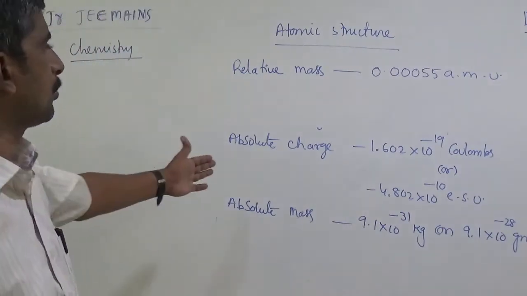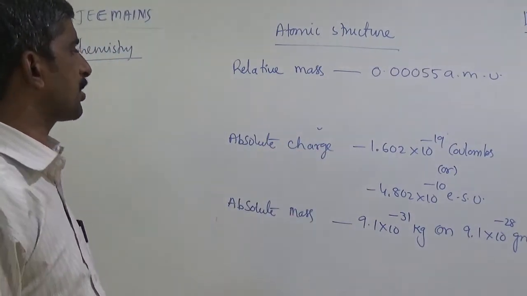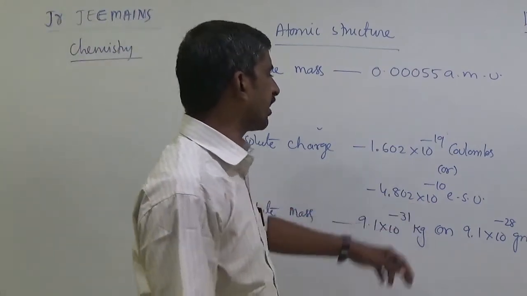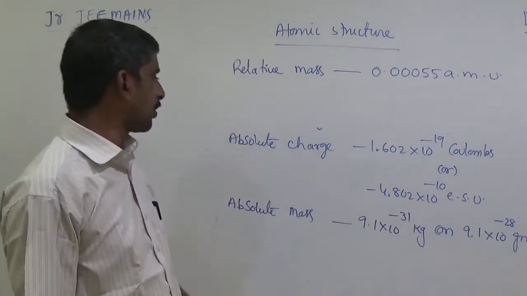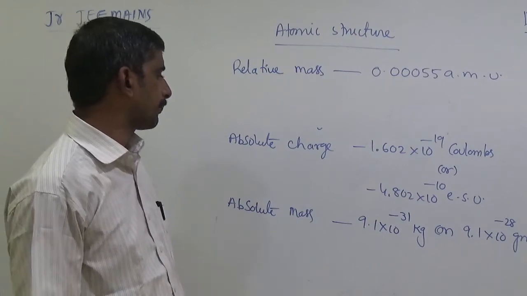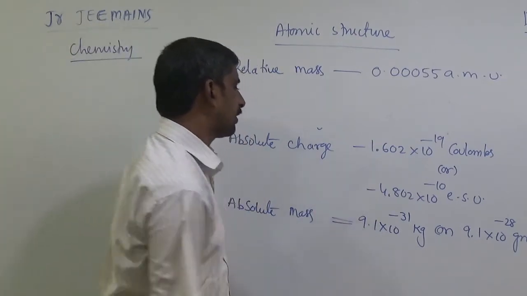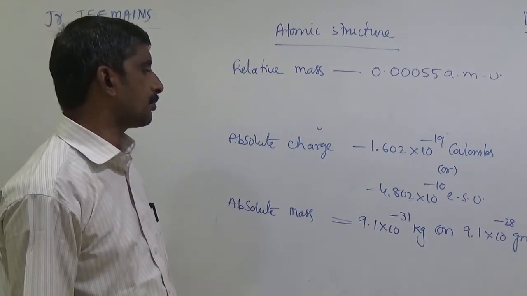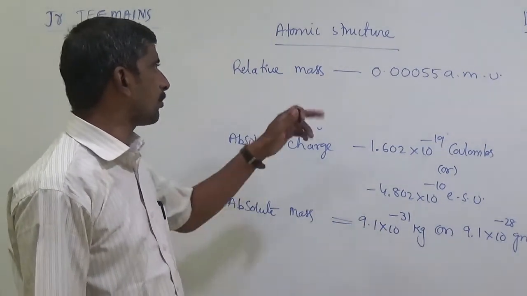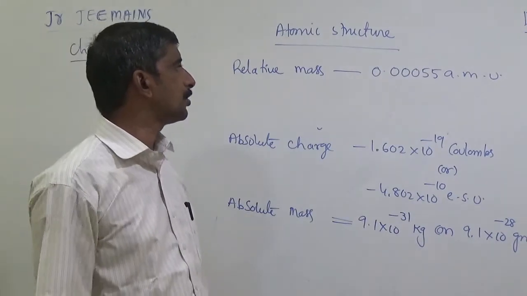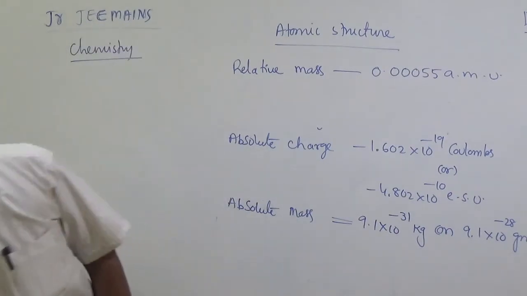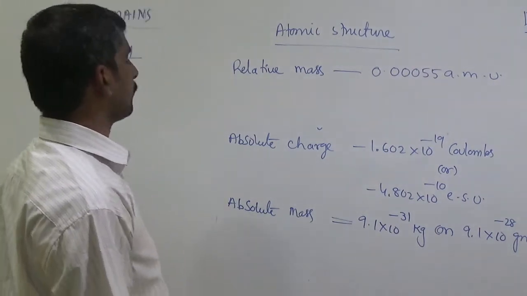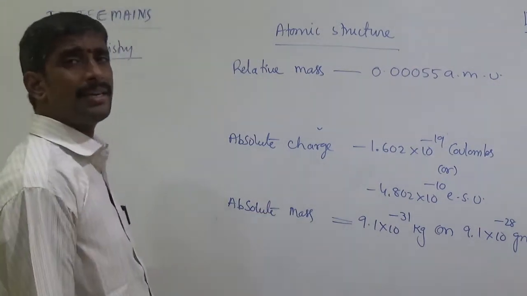So the electron's absolute charge is minus 1.602 into 10 to the power minus 19 coulombs or minus 4.802 into 10 to the power minus 10 ESU. Absolute mass is 9.1 into 10 to the power minus 31 kilograms or 9.1 into 10 to the power minus 28 grams. Relative mass is 0.00055 AMU, where AMU is atomic mass unit. So these are the fundamental particle details of the second particle, the electron.